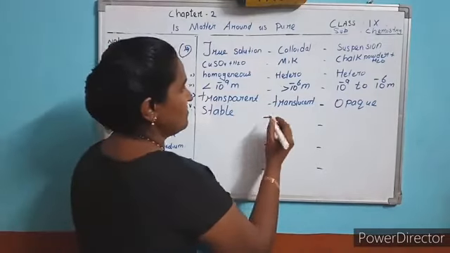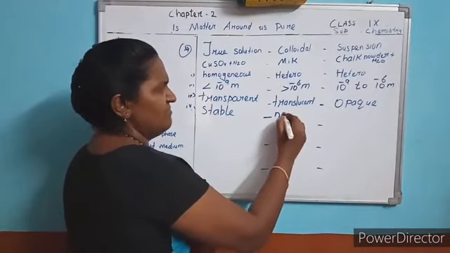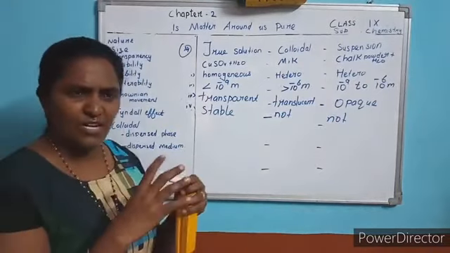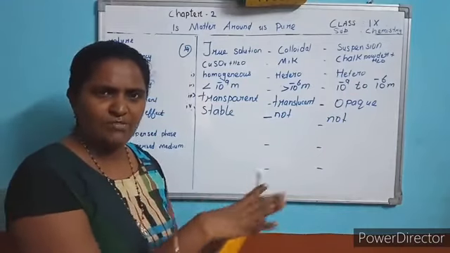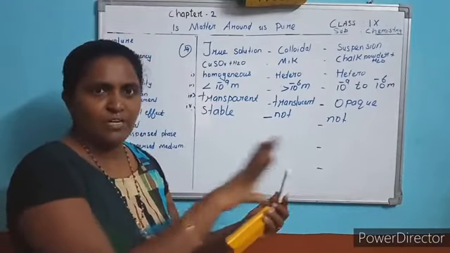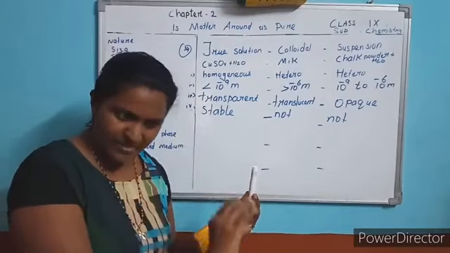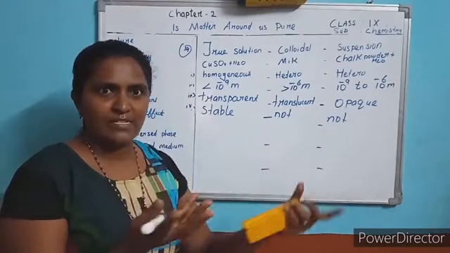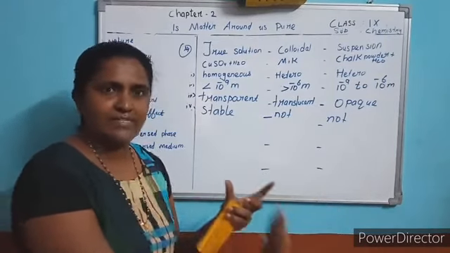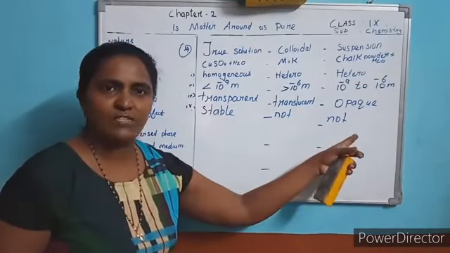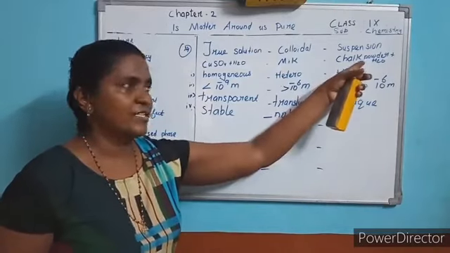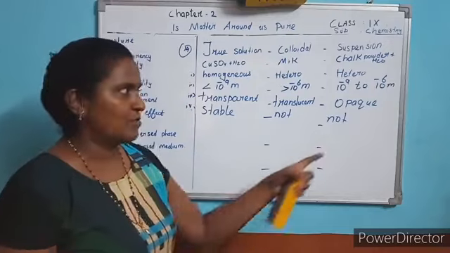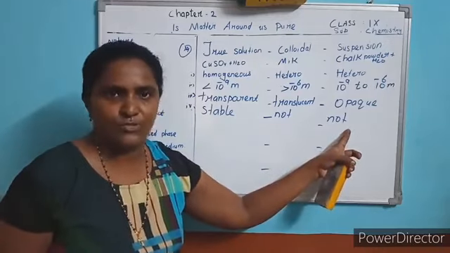Here, not stable. This is also not stable, because if you prepare a colloidal solution or ink solution and keep it aside, some of the particles settle down. So it is not stable. Suspension, you know, take sand, add it to the water, the sand particles settle down. So the solution is not stable. Here you have taken chalk powder in water. After adding, the chalk powder will settle down. So the solution is called a not stable solution.